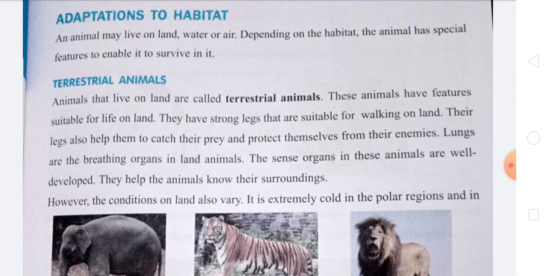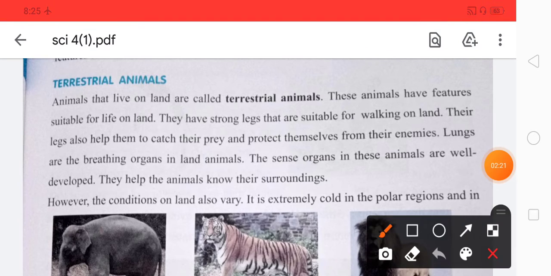An animal may live on land, water, or air. Depending on the habitat, the animal has special features to enable it to survive in it. So what are terrestrial animals, students? Terrestrial animals live on land. The animals that live on the land area are known as terrestrial animals. These animals have features to live on land.